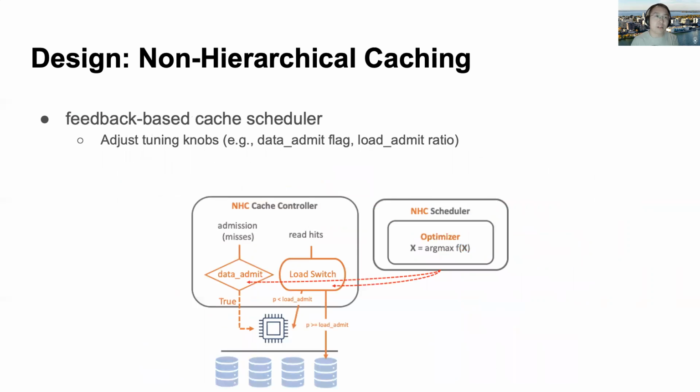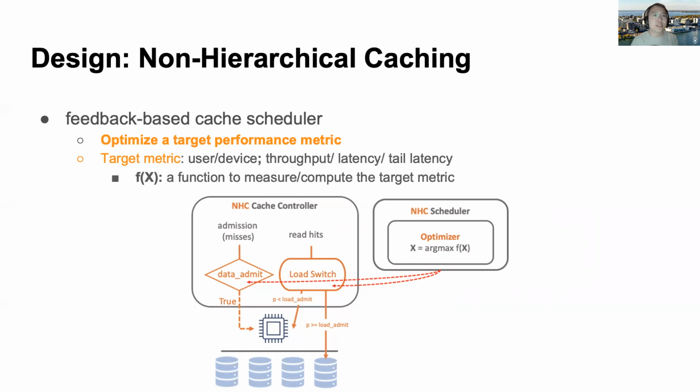To decide the optimal split of load across devices during runtime, NHC employs a feedback-based scheduler to adjust those tuning knobs. The scheduler uses a gradient descent-like approach to optimize the target performance metric. And the metric can describe performance at either user or device level and describe different aspects such as throughput, latency, and tail latency. All a user needs to do is to provide a function f that can compute or measure the target performance metric. During runtime, the scheduler will optimize the target metric by exploiting performance from both cache device and capacity device.